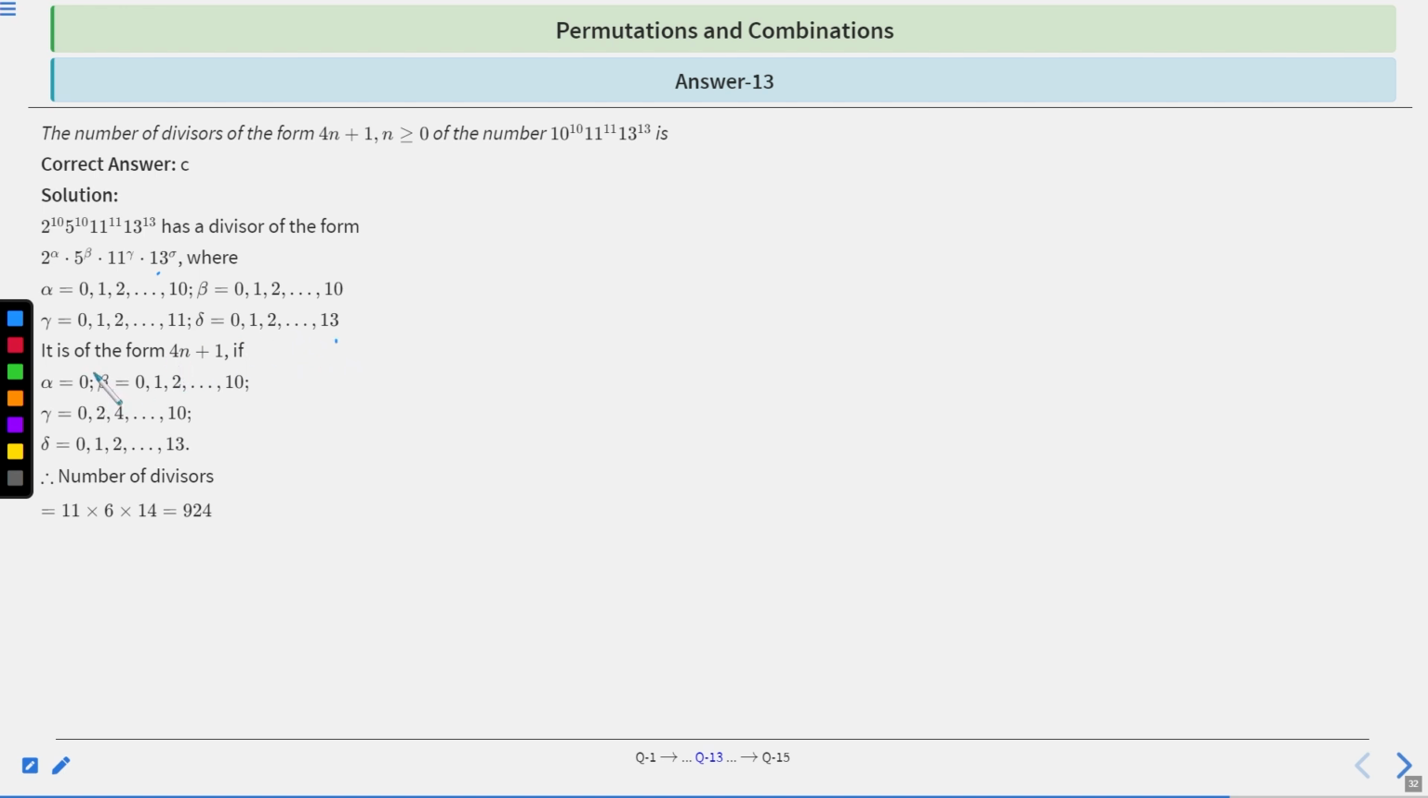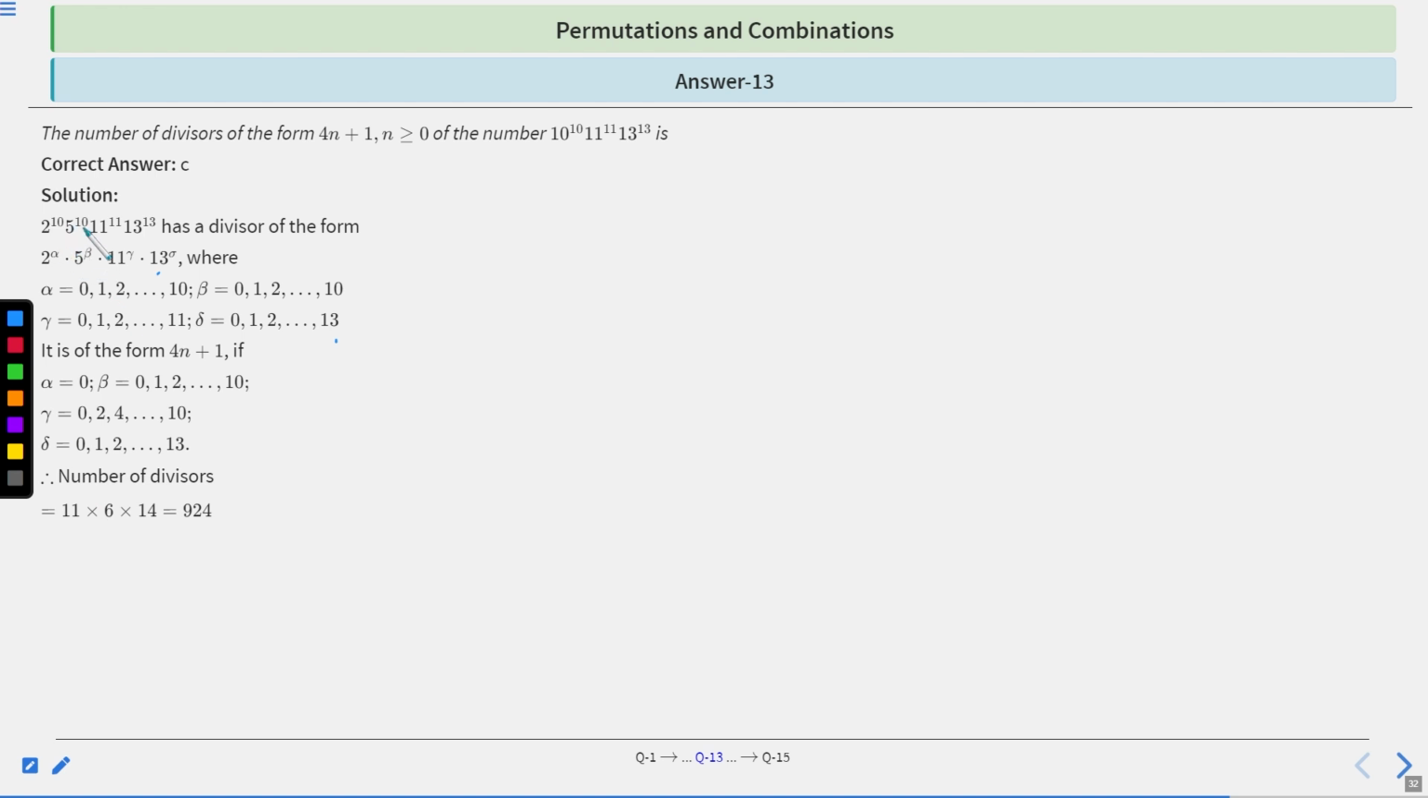Now, if it is of the form 4n plus 1, then there will be 2 to the power nothing, right? Because if there is 2 to the power of anything, then it will be an even number. But 4n plus 1 is of the form of an odd number, right? Clear? So alpha should be 0, and beta can be 0, 1, 2, up to 10, like this. Also gamma should be 0, 1, 2, up to 10, right? Also delta should be of the form 0, 1, 2, up to 13, right? So the number of divisors are